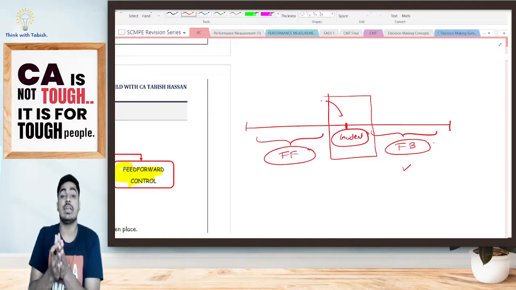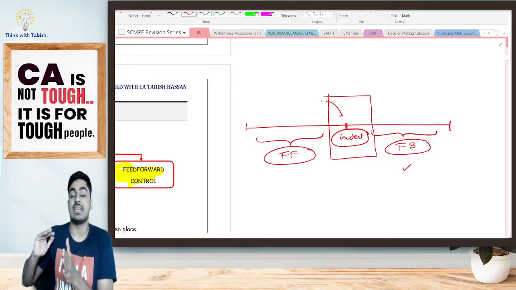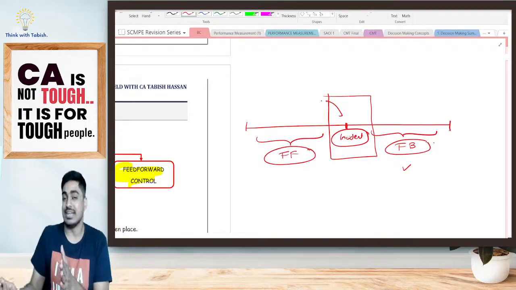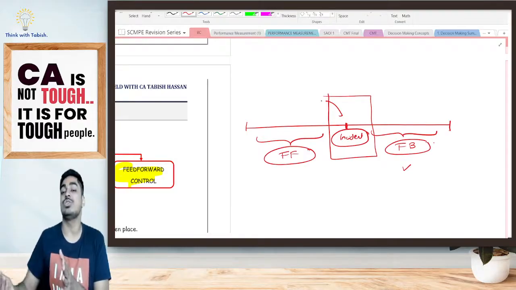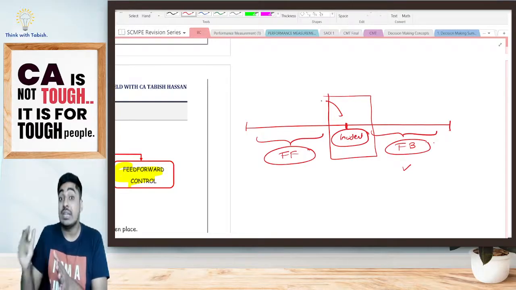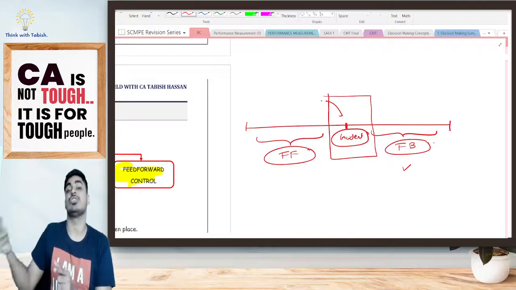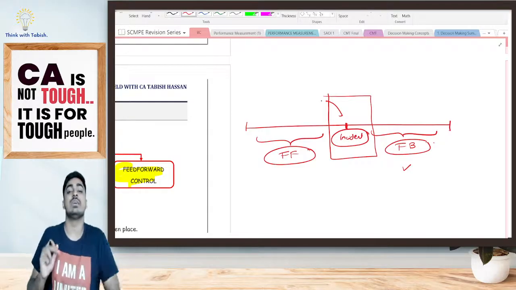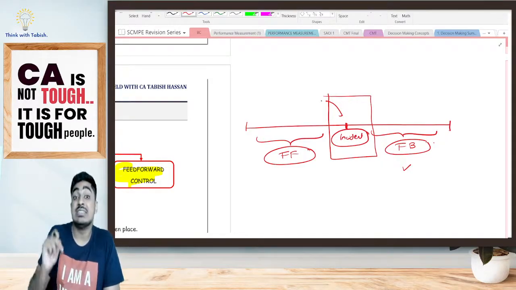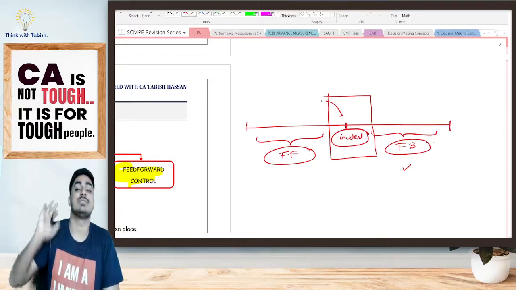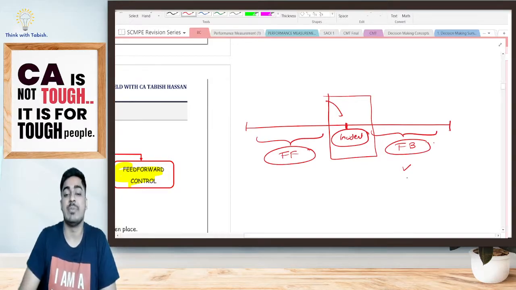If you're taking corrective actions after the incident has happened, obviously it is needed. My objective is to ensure that this incident does not get repeated. One time is over, but it should not get repeated. In feed-forward, what is my objective? My objective is that the incident should not happen even once. Here I am telling my incident should not get repeated. Here I am telling my incident should not happen even once. Is it clear, everyone?